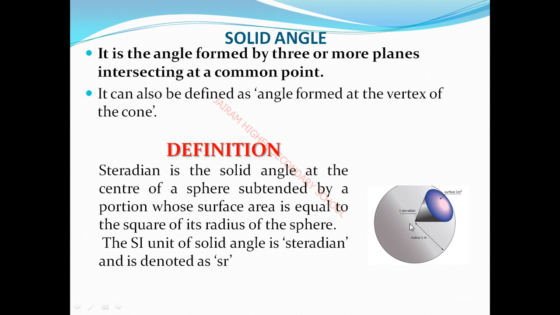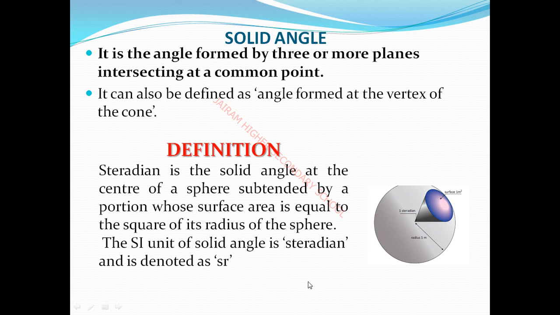Solid angle means the angle formed by three or more planes intersecting at the common point. Are you clear? Okay. The SI unit of solid angle is steradian, which I already told. It is denoted by the symbol sr, in small letters. This must be written in small letters. I hope you are clear.